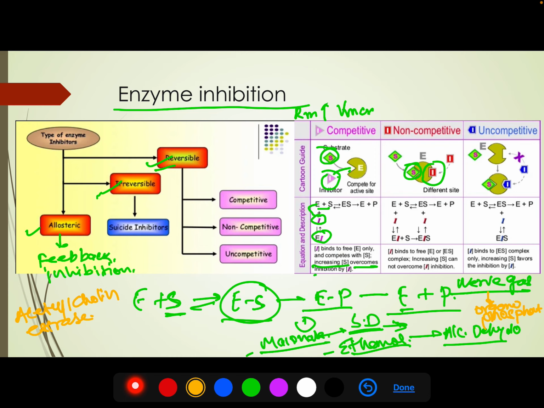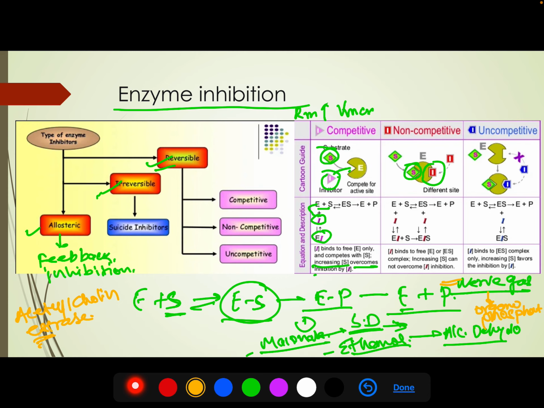But organophosphate binds to the acetylcholine esterase enzyme and inhibits it. So the acetylcholine is not degraded, and a continuous impulse is formed in the nervous system. This leads to death. Organophosphates are a class of chemicals found in the nerve gas that was used in the World War.